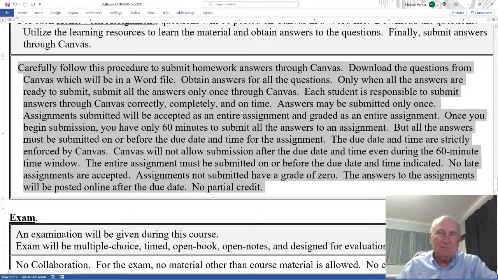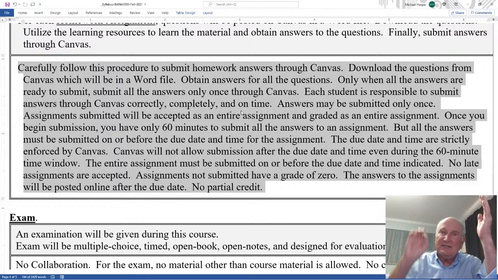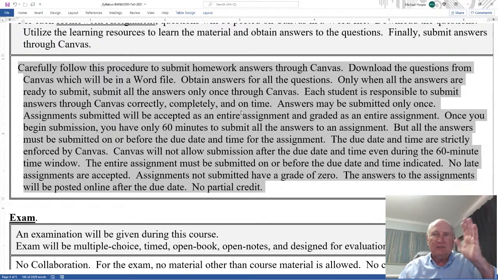And what this simply says is, when you open up the link to submit, you have 60 minutes. And there's not going to be any questions or answers in there. It's just A, B, C, D, F. It's a multiple choice submission. Once you download the questions, you know the answer to question one, let's say, is C. Well, when you open up the submission, it'll say A, B, C, D, F, click C. Question 2, click E. Question 3, click B. So then you have 60 minutes to submit that.